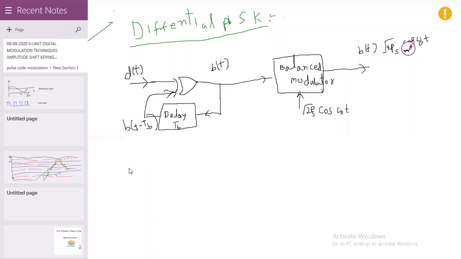Yes, ma'am. Okay. D of t. Be careful about these waveforms.